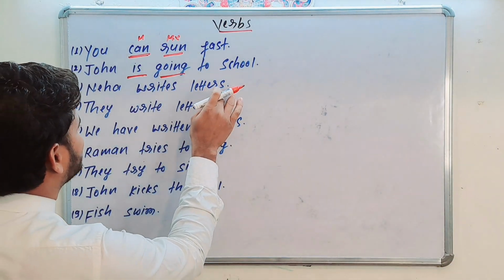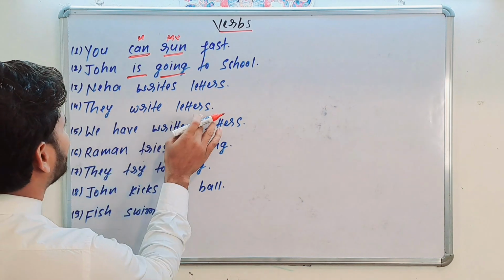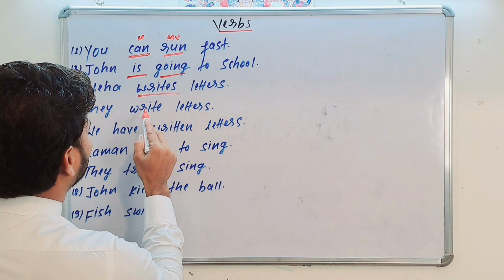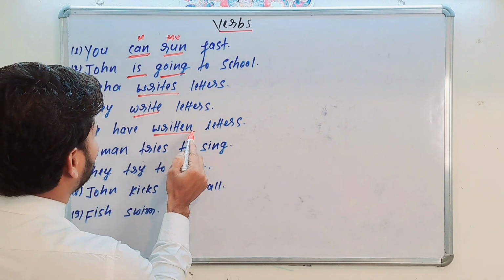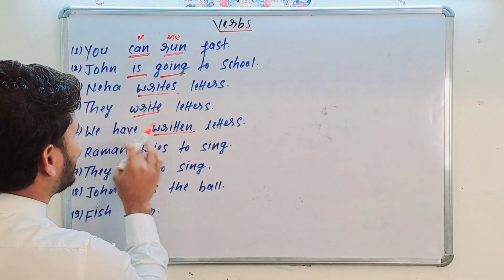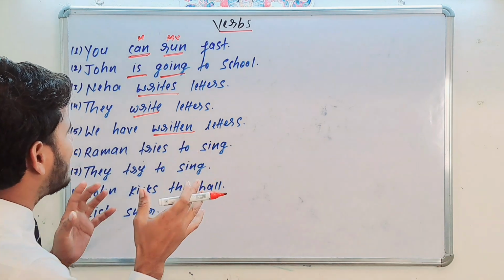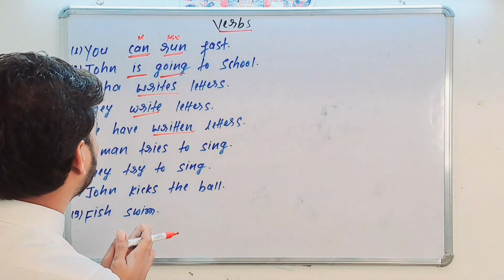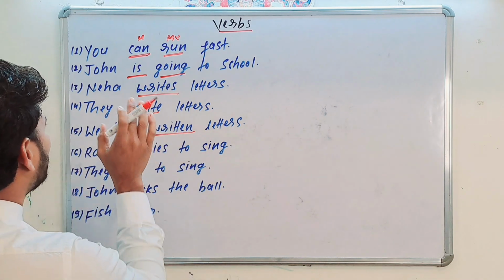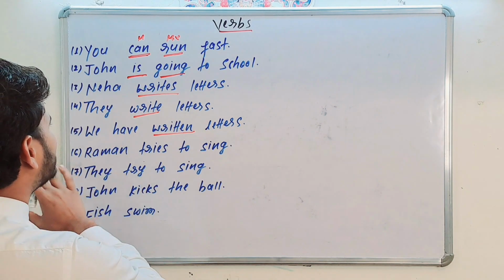And see here how. Neha writes letters. They write letters. We have written letters. Writes, write and written, all these three verbs are finite verbs. Why? Because they are limited by number, person, gender of the subject.